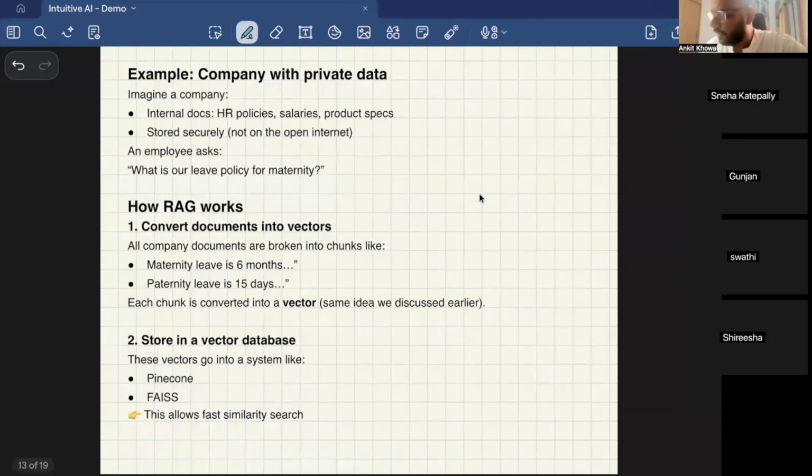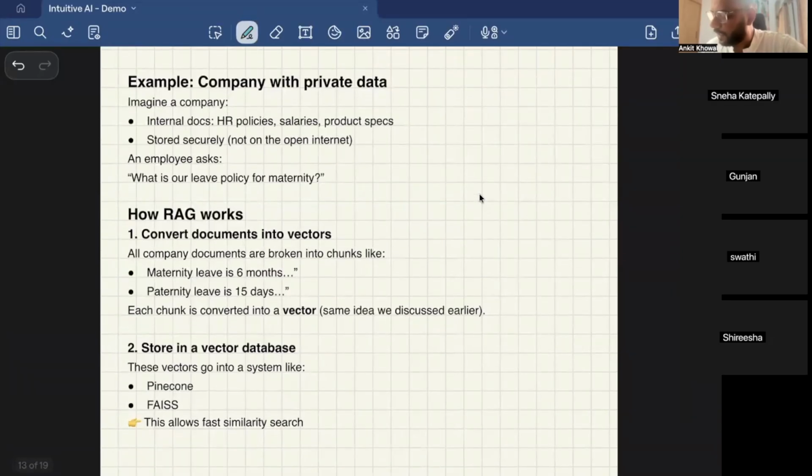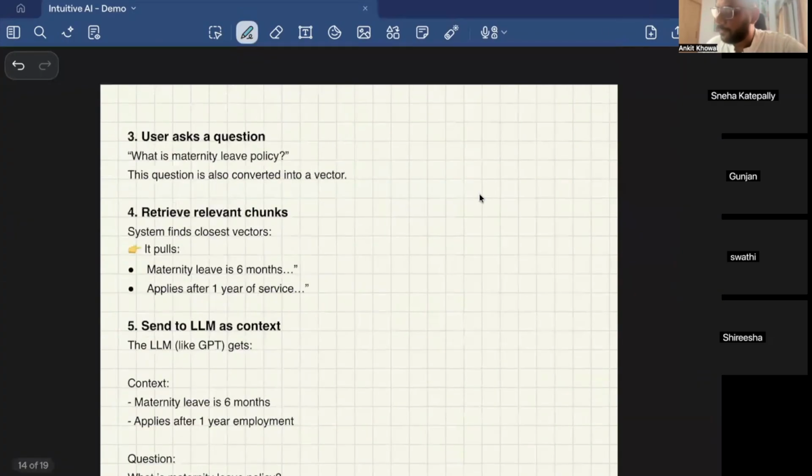Some of the popular vector databases are Pinecone and FAISS. This is by Facebook. Now, when a user asks a question, what is the maternity leave policy? First, it will go and search the vector databases.